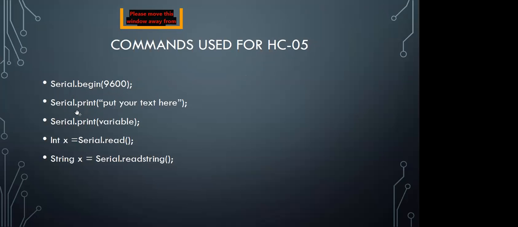Serial.print is for printing data on the serial monitor, Serial.print(value). This one is the integer, Serial.read. So whenever we communicate with any kind of serial communication device, that device will send data to the serial monitor of the Arduino.